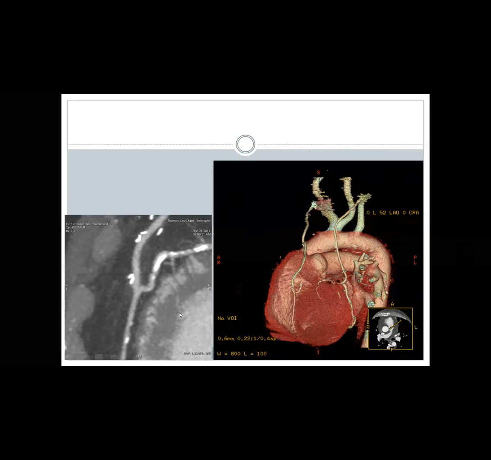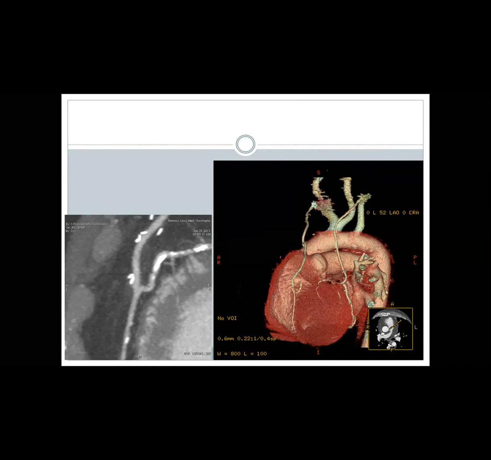Raise hand. This is LIMA to LAD. You are talking about the right side or the left hand? RIMA and LIMA. You are talking about the volume rendering. Okay, this is a graft study with volume rendering showing LIMA to LAD and RIMA to, looks like, PDA.